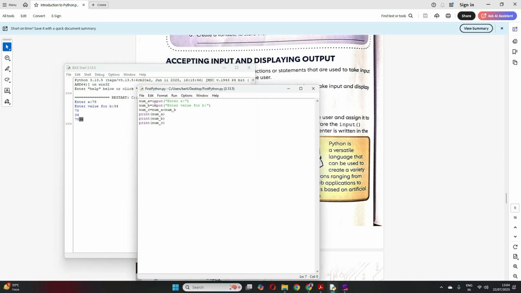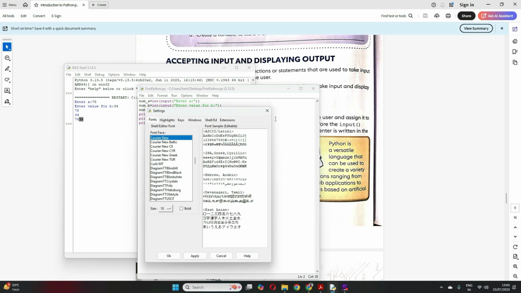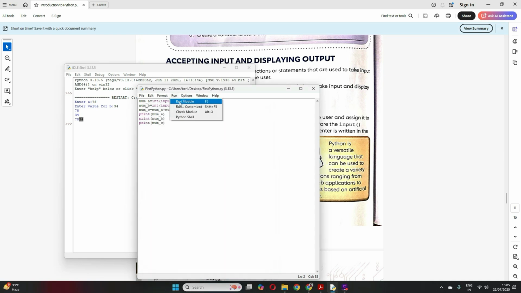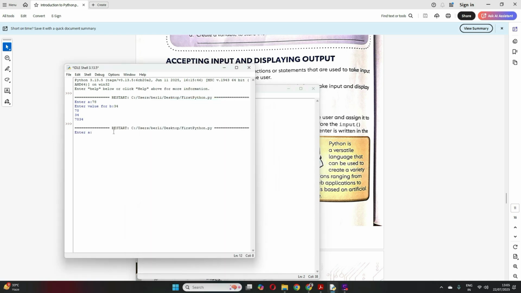But now if I put an integer here and take the values, then you see the difference. See, now I have changed the data type to integer. Now when I run, see, I give the same values, 78, and I give 34.